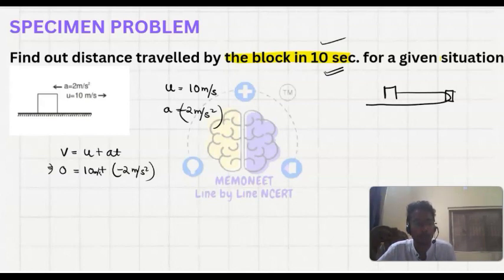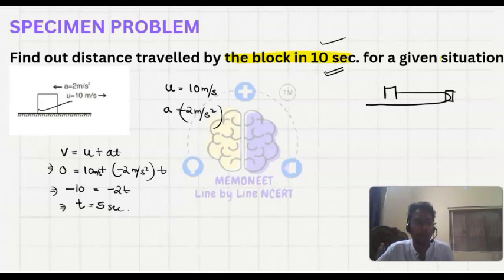And into t, that is time. Let's say we have to find at which time the velocity becomes 0. It means minus 10 equals minus 2t. So the time it takes to become 0 velocity is 5 seconds. At 5 seconds the velocity of this object will become 0. Up to this, how much distance has it covered? Let's find out.